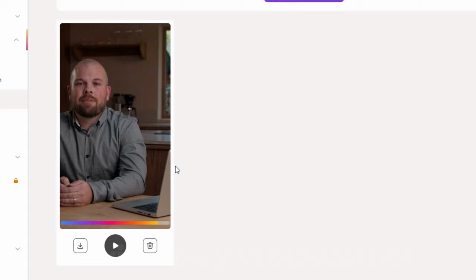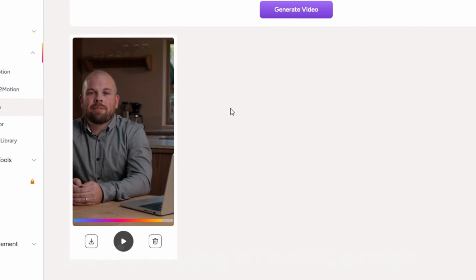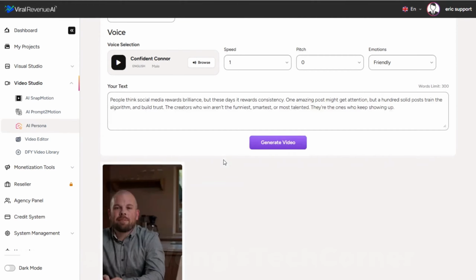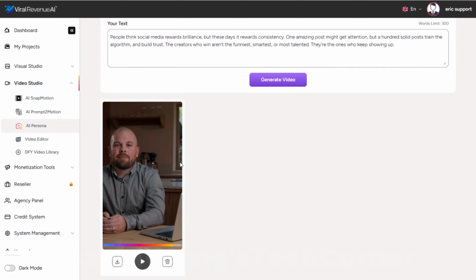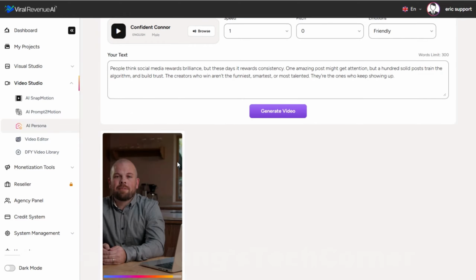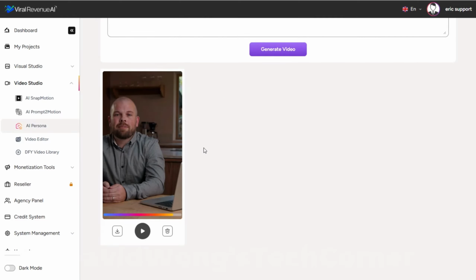So again, you can see just how easy it is to create high quality content with this tool. And again, consistency is the key to success these days. It's the key to growing an audience. It's the key to essentially going viral, because it's all about training the algorithm on those social media platforms. And here's a way that you could create a video for each day. You could post a new video each day in a niche, and you could come in here and create a week or two's worth of videos all at once very easily in a matter of minutes.